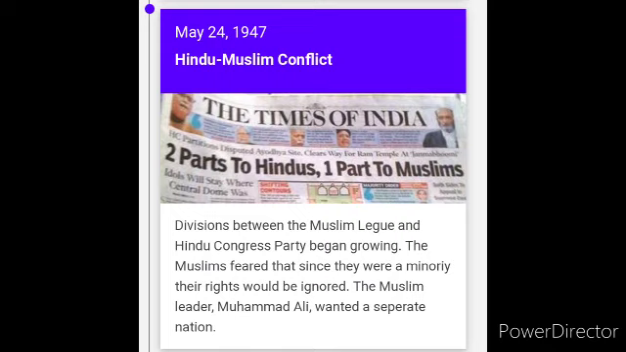May 24, 1947, Hindu-Muslim conflict. It took place before the independence of India. In the Hindu-Muslim conflict, the division between the Muslim League and the Hindu Congress Party began growing. The Muslims feared that since they were a minority, their rights would be ignored. The Muslim leader Muhammad Ali wanted a separate nation.